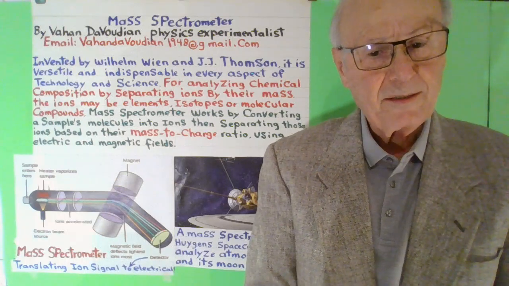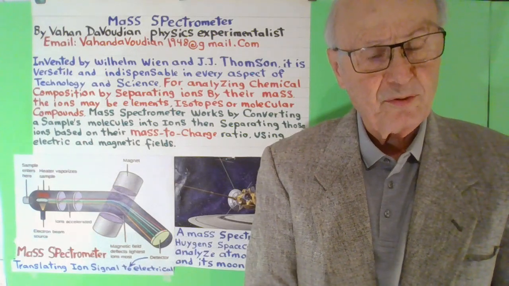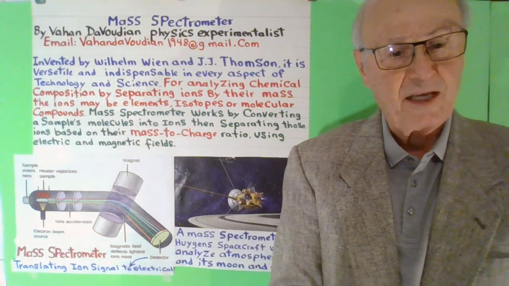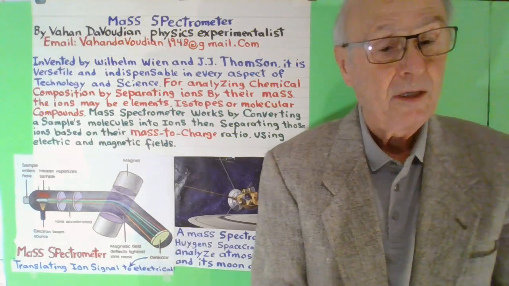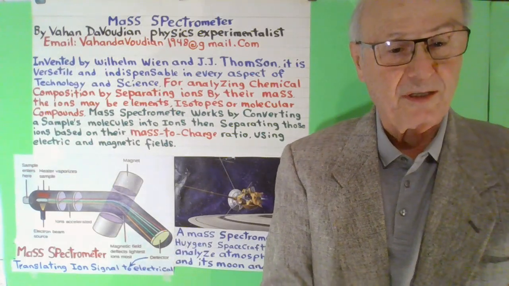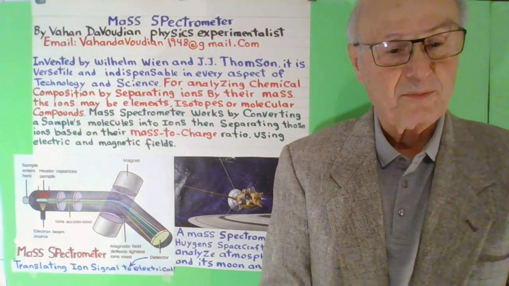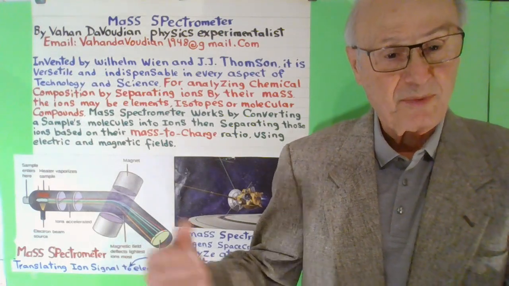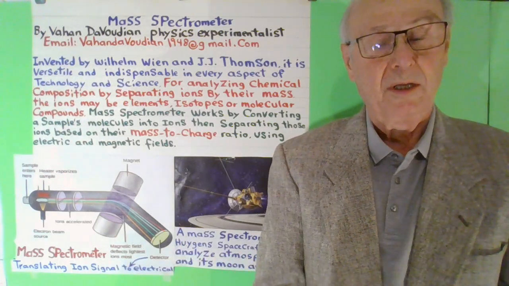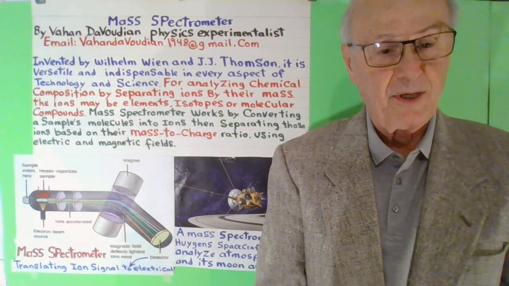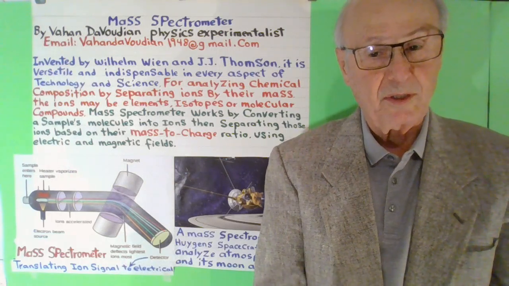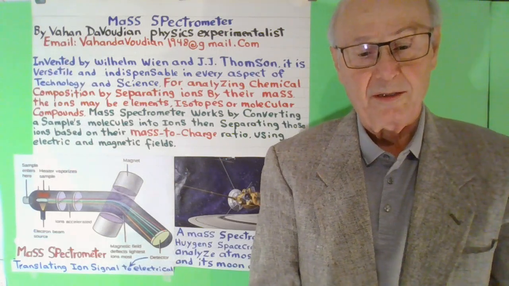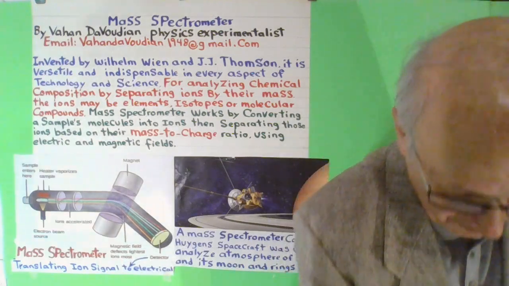It is so important that today we are talking about mass spectrometry, because this is the way we can analyze the soil, atmosphere, and temperature, and we can even go to Mars and beyond. It's so important, so I will explain step by step. It's not very difficult, I simplified everything. Let me start with this now.